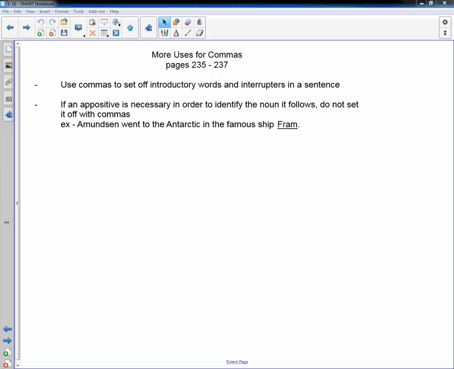This lesson is with the 7th grade Houghton Mifflin English book. It is on more uses for commas and coordinates with pages 235 to 237 in the student textbook.